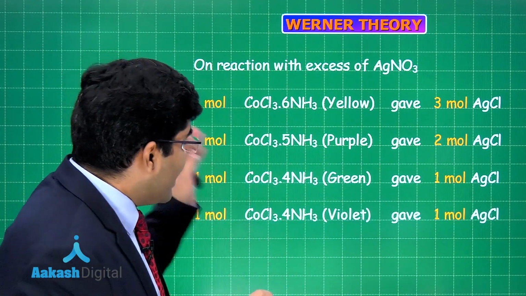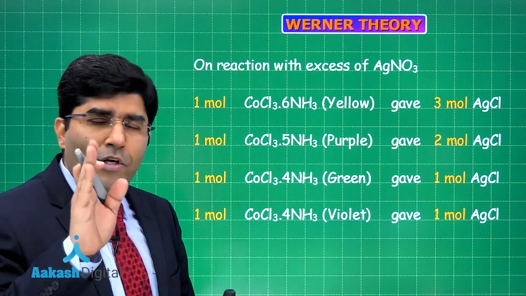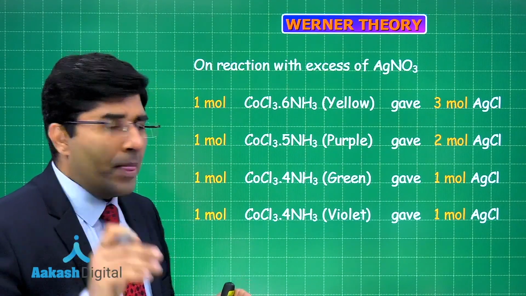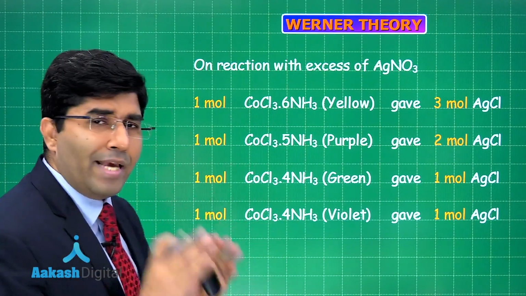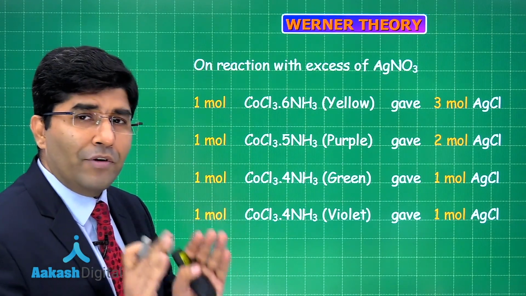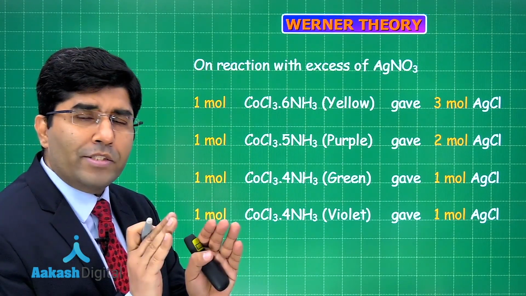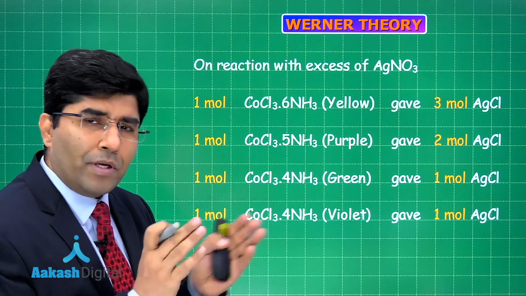And the same compound, we will talk about isomerism also. These are the compounds having the same formula, but they have the different structure. And about the structure, we will talk in this chapter only.